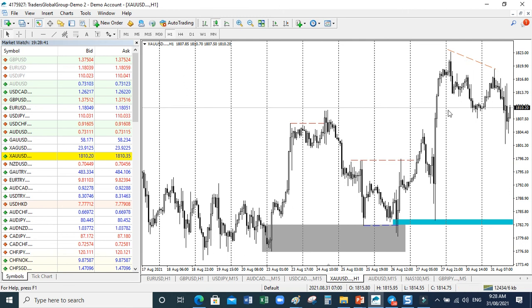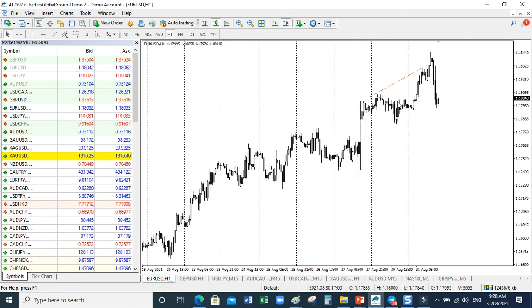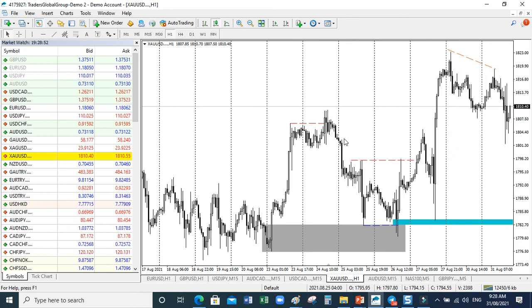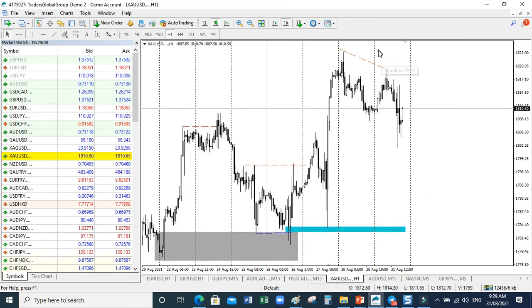This is a lower high in gold, then in euro USD we have a higher high. So this will push up here before we see this down. That is how I use this opportunity to trade gold up and down, up and down. And you see it go up and down.